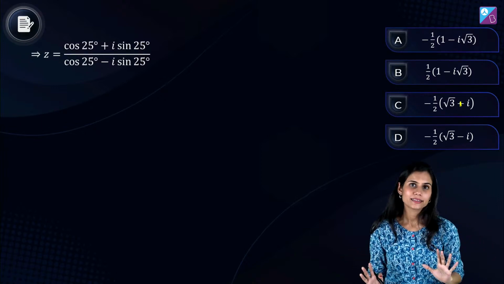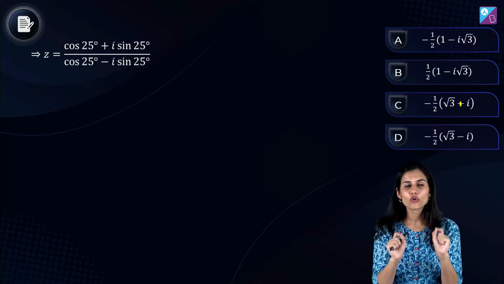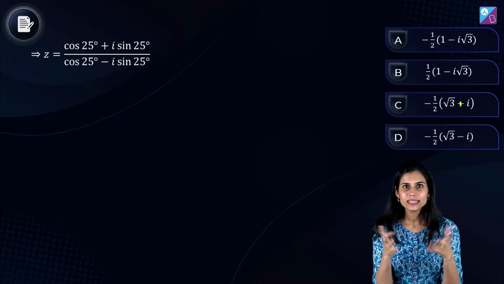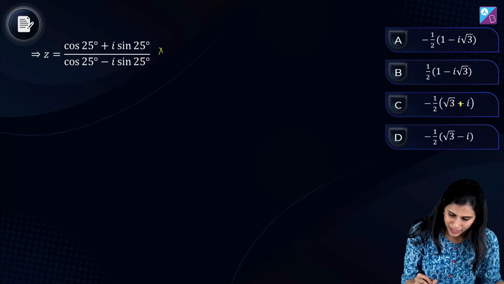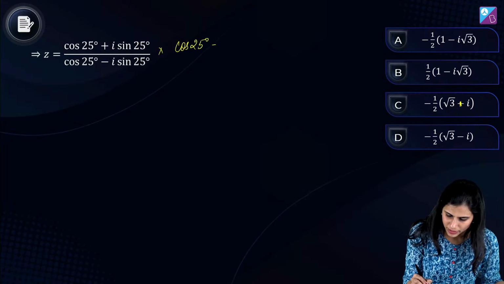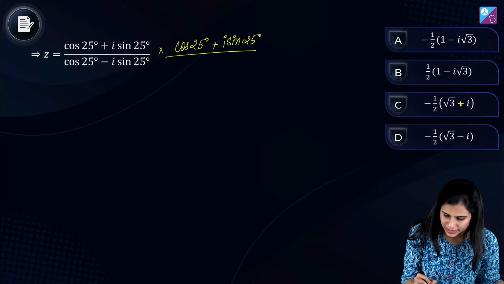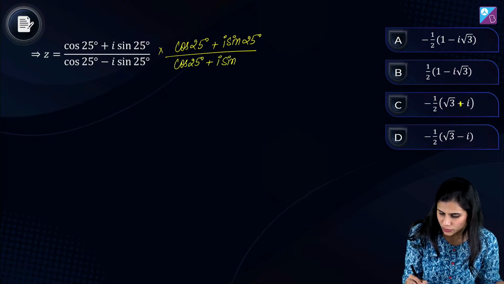If you see an expression of the type something upon something, what is the go-to option? What comes to the rescue? Rationalization. Multiply and divide by the denominator's conjugate. So multiply with cos 25 plus iota times sin 25 and divide by the same, cos 25 plus iota times sin 25.